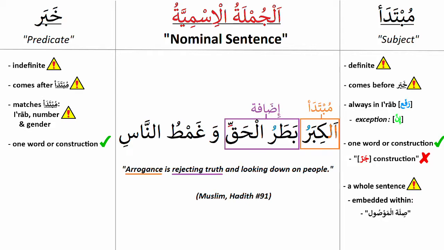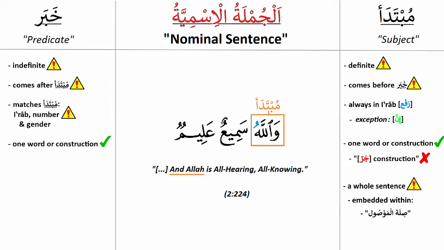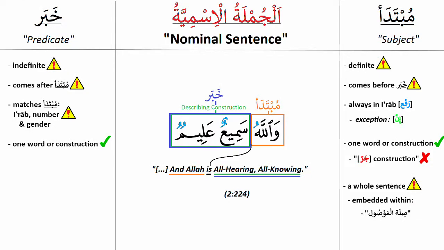Here we have two separate idafa that ultimately become the khabar. Another example would be wallahu sami'un alim. The two ism sami'un and alimun have the same four characteristics, forming a describing construction, which then becomes the khabar.